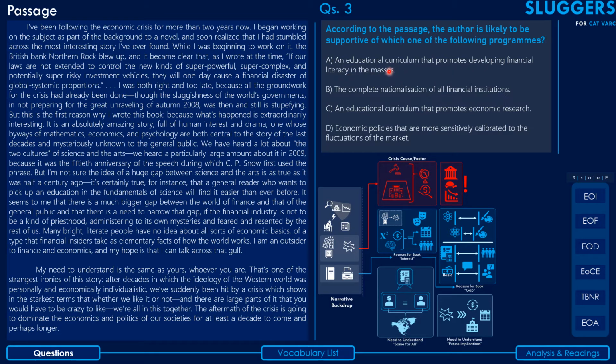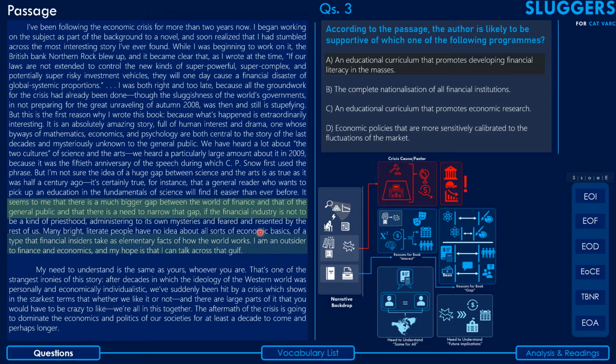Now, this is something that the author has been extremely emphatic and vocal about in multiple parts of the passage, right? He talks about there being a gap between the financial world and the know-how of the public with respect to the financial world, right? Most of the people don't know much about the workings of the economic and financial industry, right? He says it here. The point of reference is here. It seems to me that there is a much bigger gap between the world of finance and that of the general public, and there is a need to narrow the gap if the financial industry is not to become a blah blah blah.